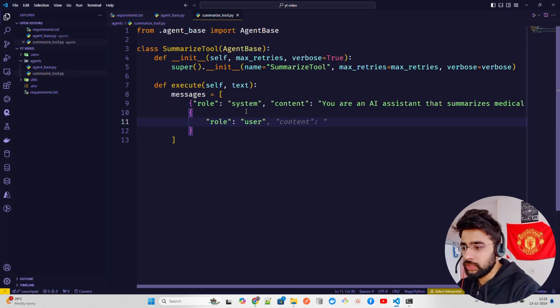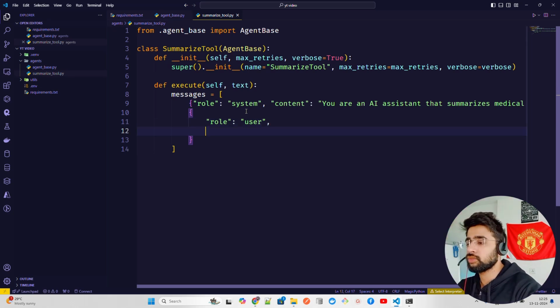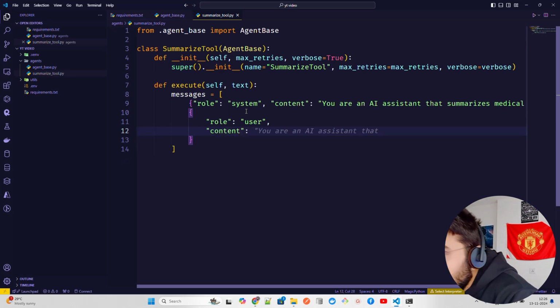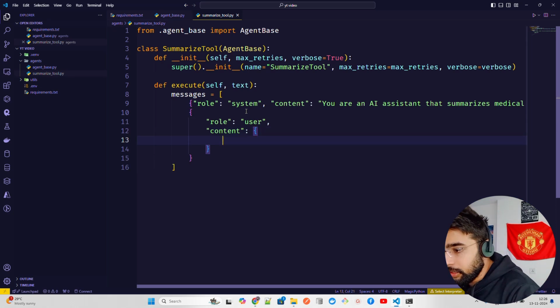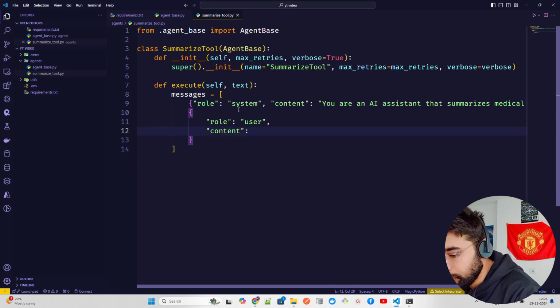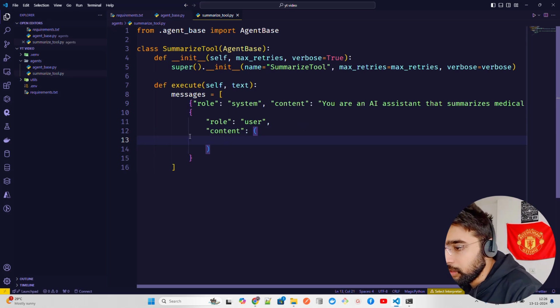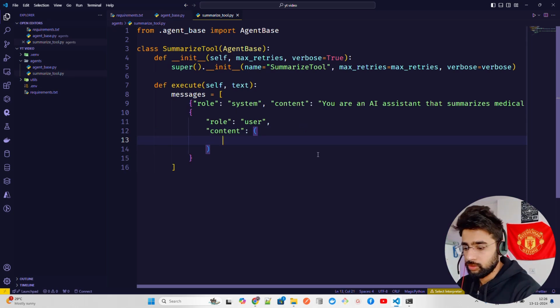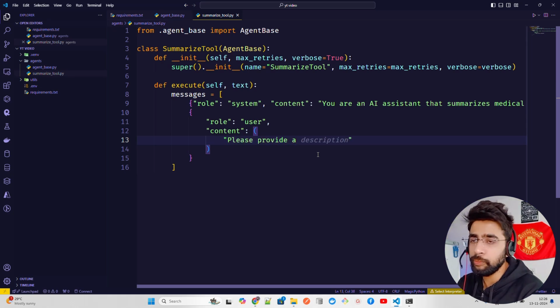Once we do this, we can just copy paste these functions at least, because these are very redundant. Now I'm going to have content. Now inside this content, excuse me, let me do a control Z. Now inside this content, what I'm going to pass is, please provide something, that you can improve the prompt.